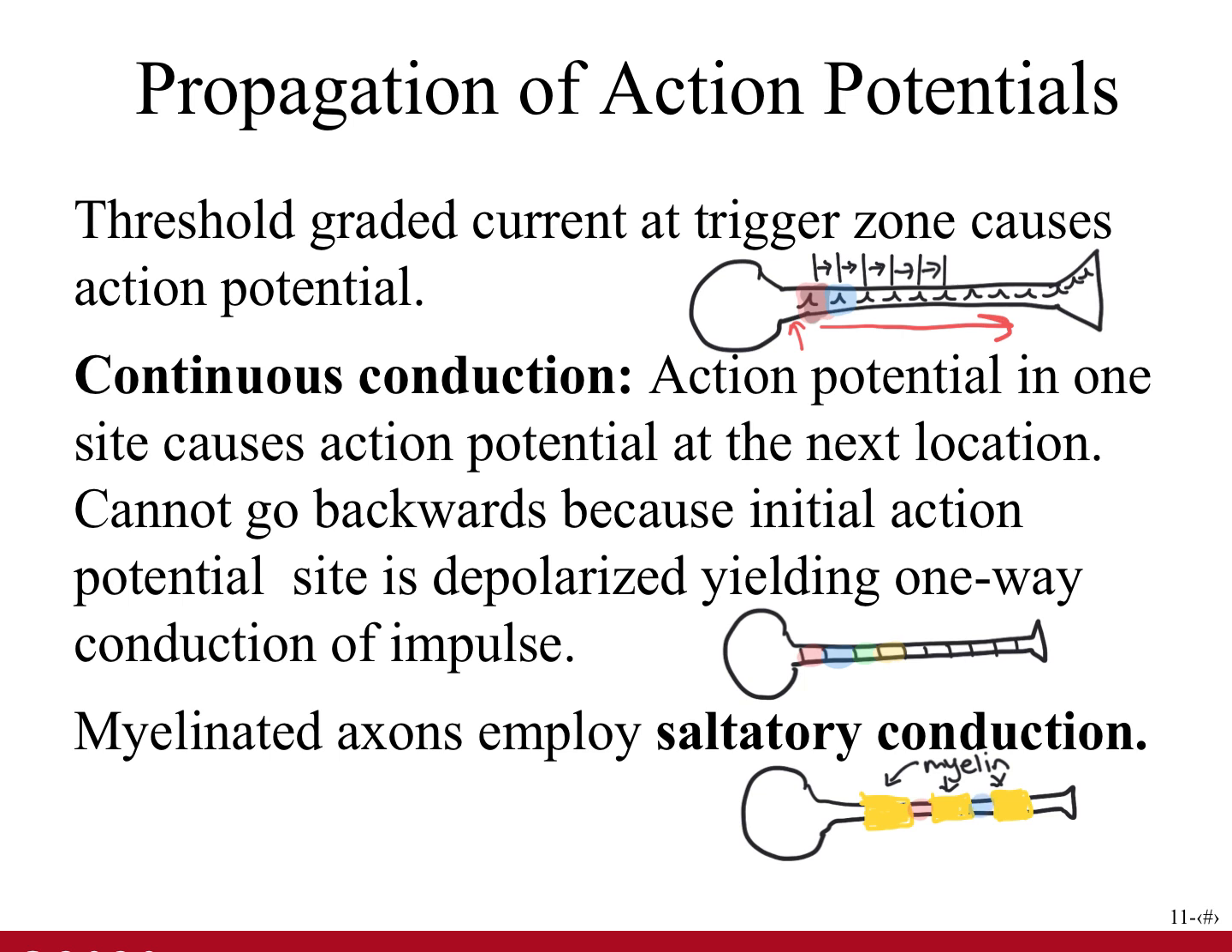There are two types of action potential propagation: one, continuous conduction, and two, saltatory conduction. Continuous conduction occurs in unmyelinated axons. This is where each section of the membrane along the length of the axon generates an action potential.